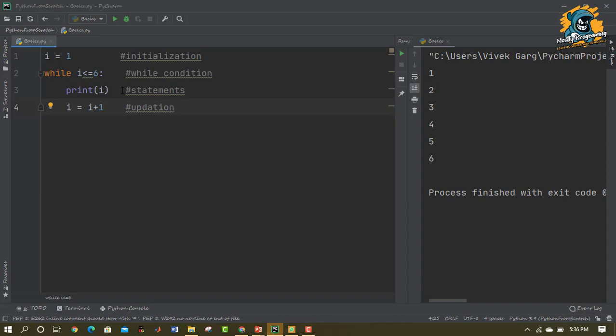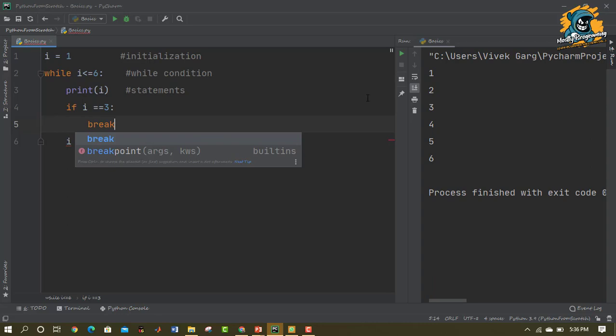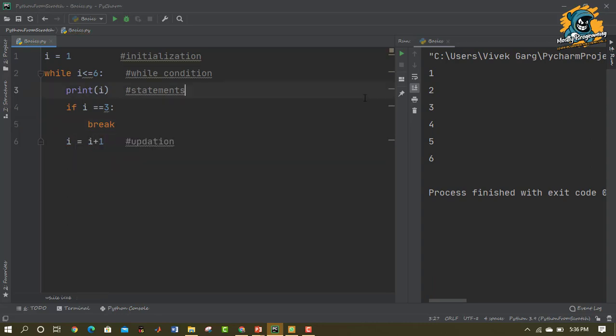Let us now see the break statement. What is a break statement and how is it useful to us? We can stop the while loop even when the condition is true by using a break statement. I'm going to use the same code, but I'm going to add some things here. I'm going to use an if statement. Here I'm going to write if I is equal to 3, colon, then break. That means if I is equal to 3, the loop would be terminated. Let us run this and see if we are able to achieve the desired output.